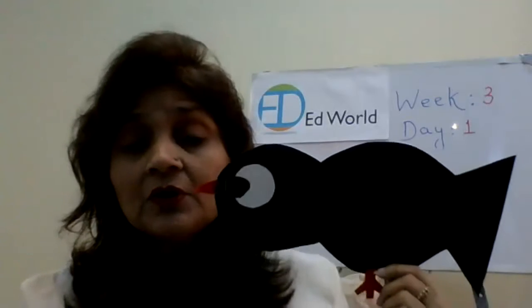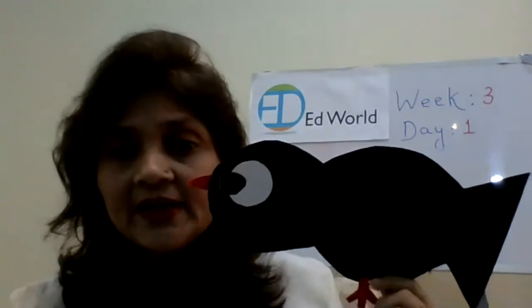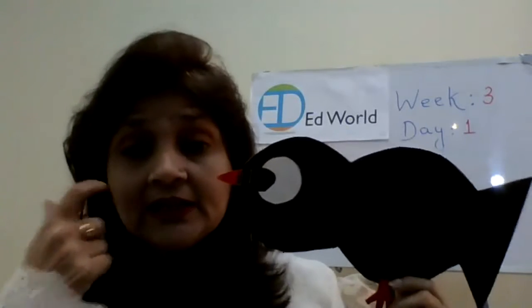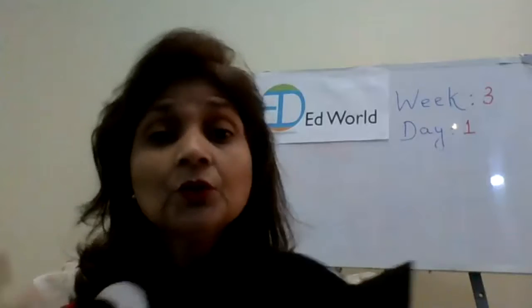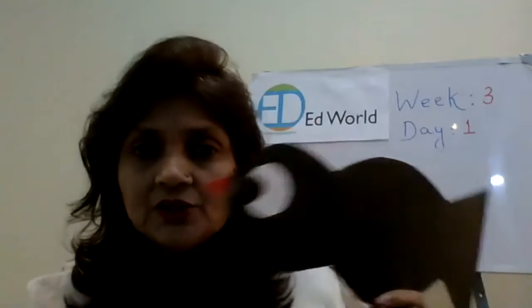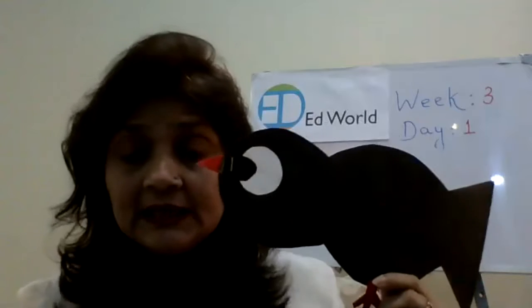Because you see, crows live mostly on trees, right? And so the color is black so that it absorbs heat. Mostly in the northern areas, where the climate is very, very cold, the crows are of a whole black color.